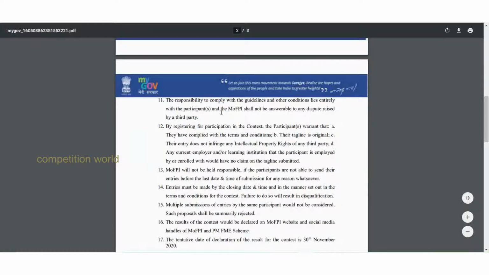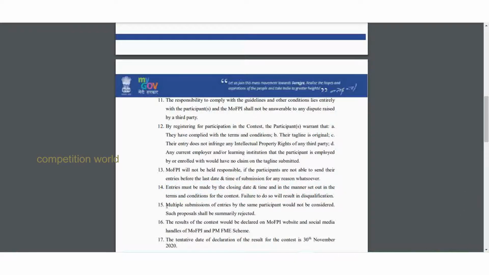I will give the details in the description. You can check it out. The responsibility to comply with the guidelines and other conditions lies with the participants. So entries must be made by the closing date and time, in the manner set out in the terms and conditions for the contest. Failure to do so will result in disqualification.